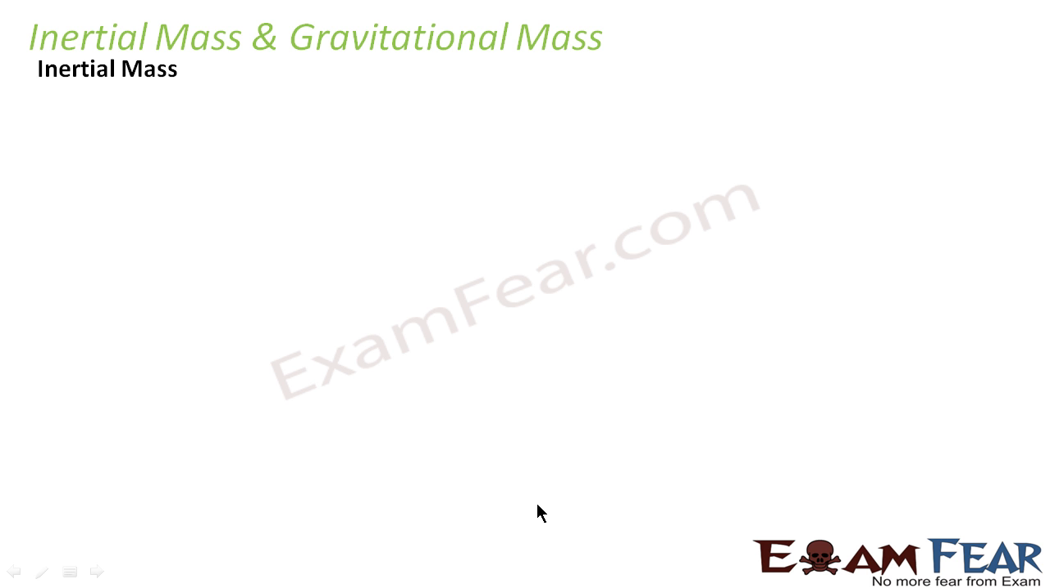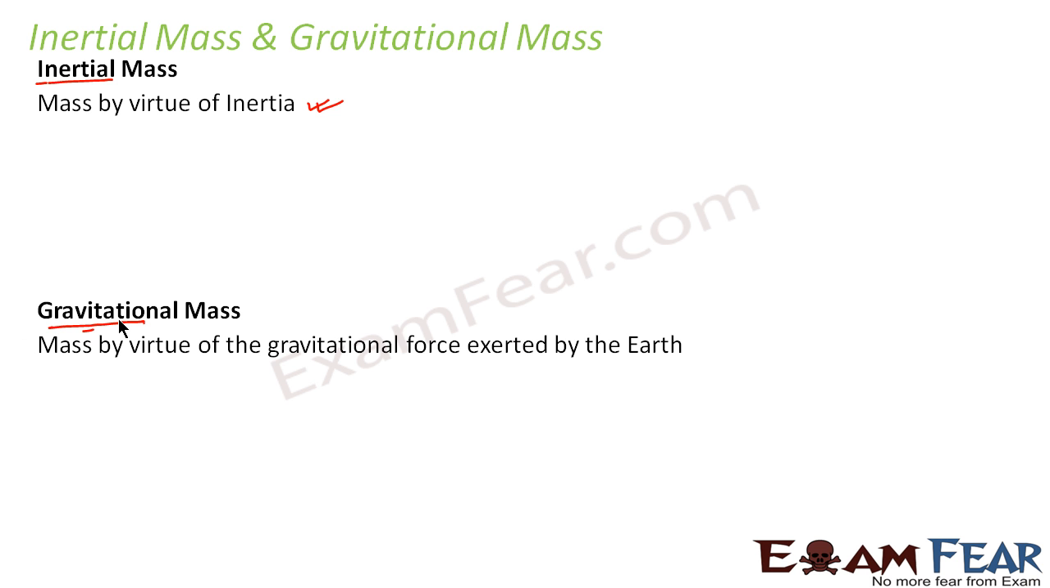Let us first take up inertial mass. Inertia, as the name suggests, inertial means something related to inertia. So the mass of a body by virtue of inertia is inertial mass. Similarly, gravitational mass has to be related to gravitation. So the mass by virtue of the gravitational force exerted by the earth is gravitational mass. The definitions are quite simple. Mass by virtue of inertia is inertial mass. Mass by virtue of gravitational force is gravitational mass.